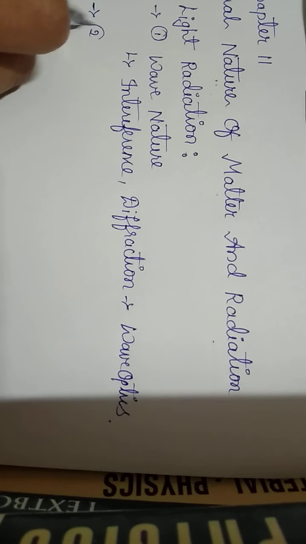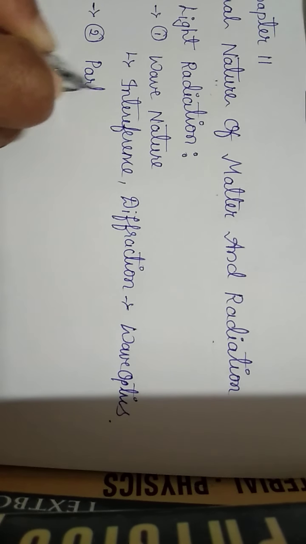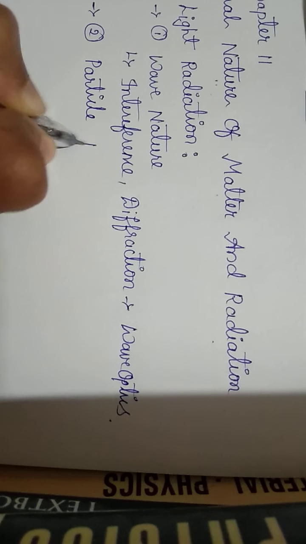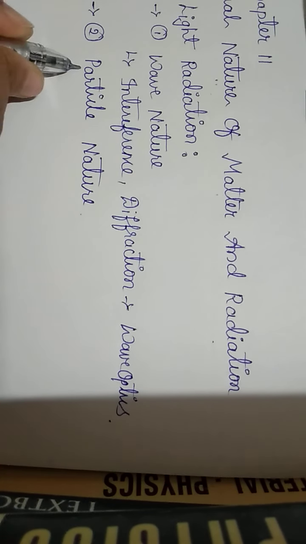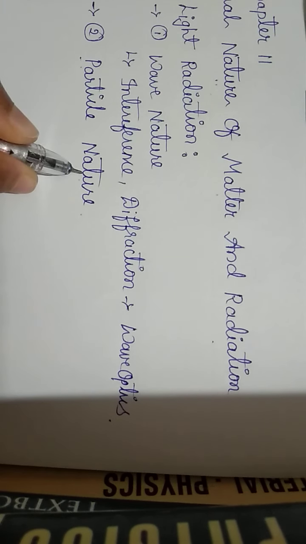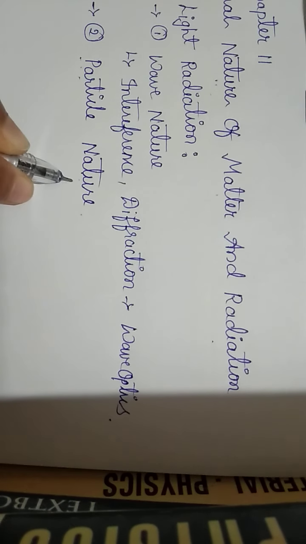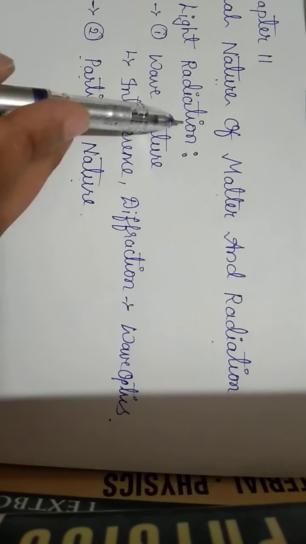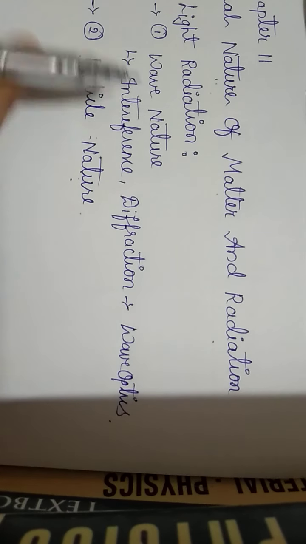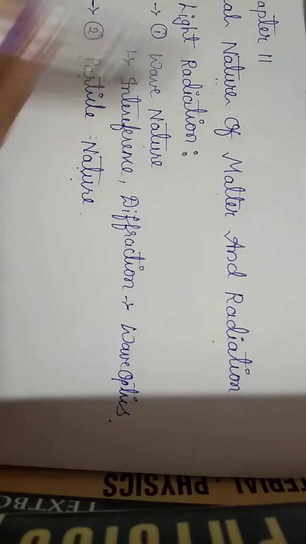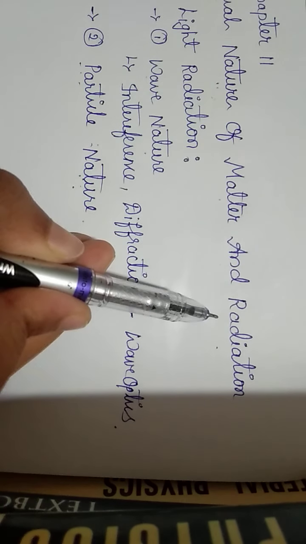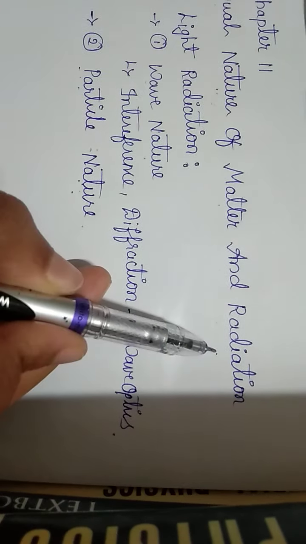Another character of the light is particle. Another nature is particle nature. In this chapter we are going to learn about this nature of the light, that is the particle nature. These are the two characters of the light. One is the wave character, another one is the particle character. So dual nature of radiation means dual nature of light.